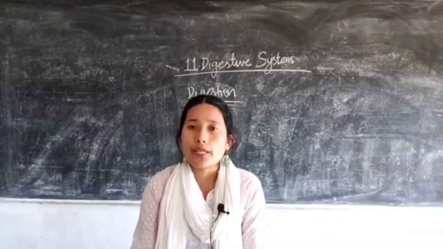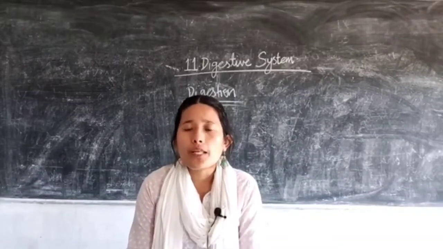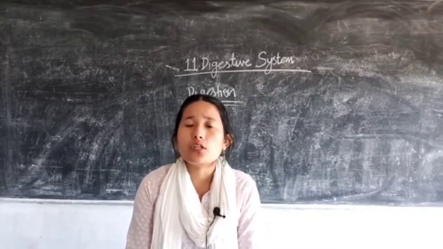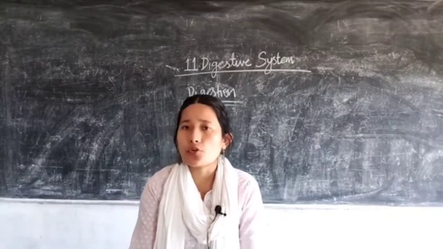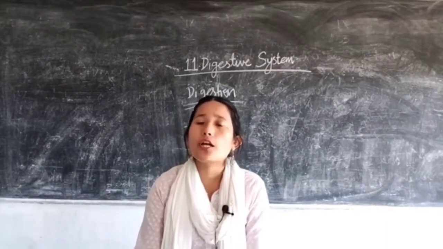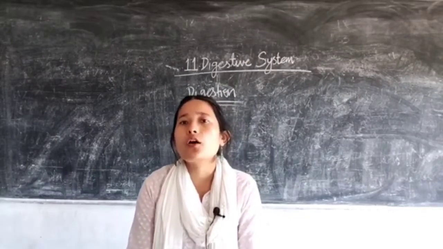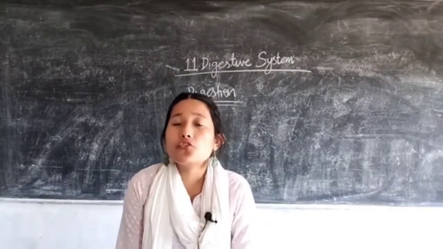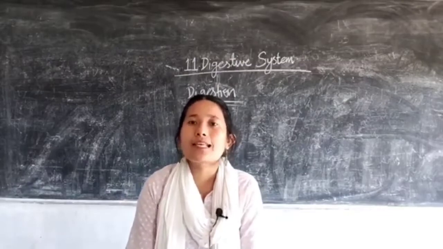Digestion means breaking down of complex food items into simpler items which are absorbable by the cell, acceptable by the cell. So, breaking down the complex into an absorbable or diffusible form is known as digestion.